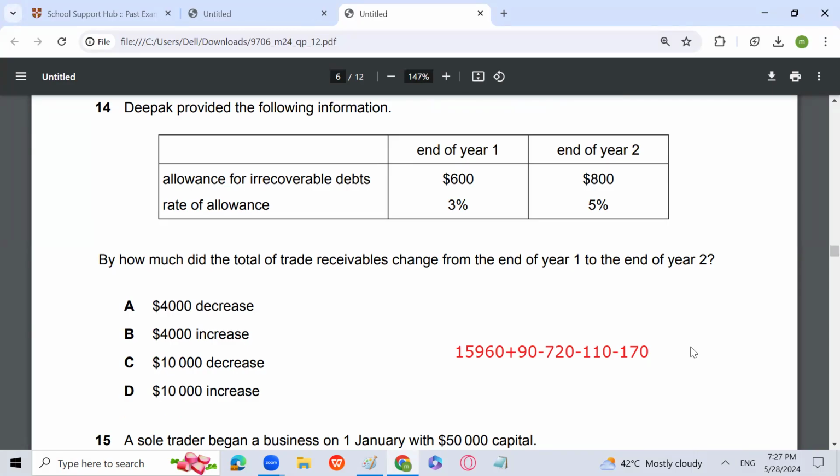That is going to be 16,000. So there will be a decrease of provision by 4,000, or a decrease of trade receivables by 4,000. The trade receivable has decreased by 4,000 because the provision was 600 at the end of year 1, that is 20,000 into 3%, and 800 now, that is 16,000 into 5%. So the provision has been decreased by 4,000.